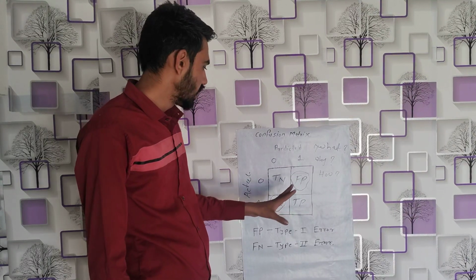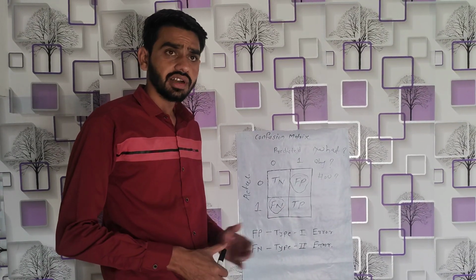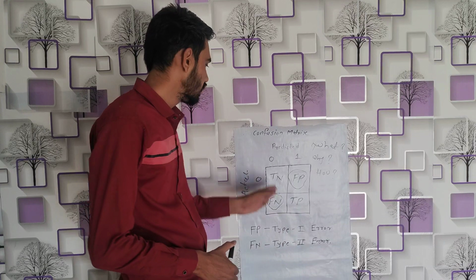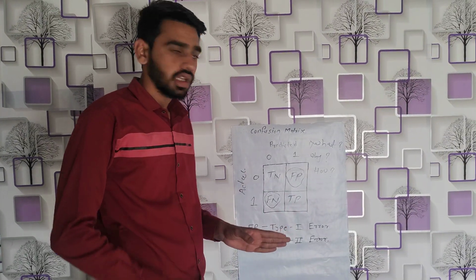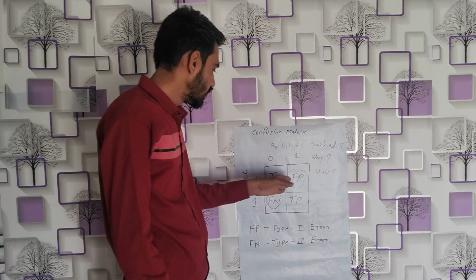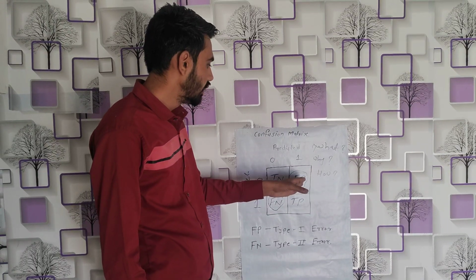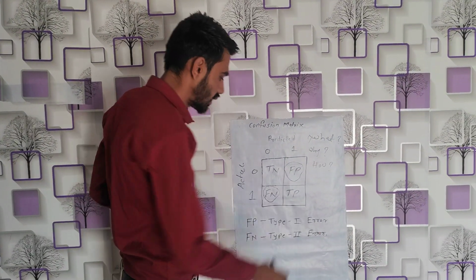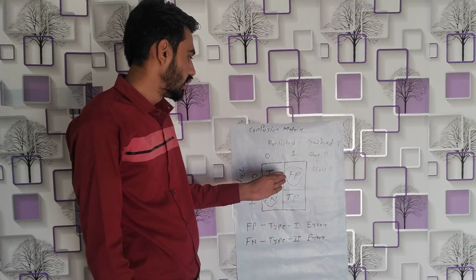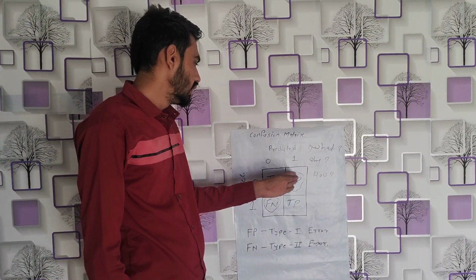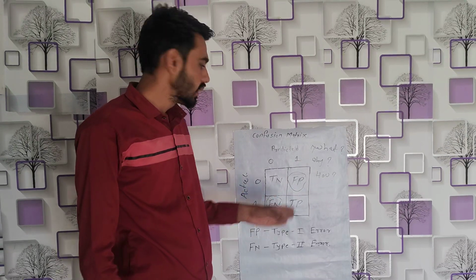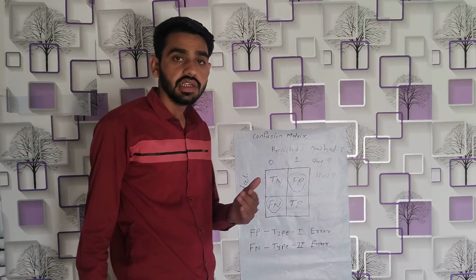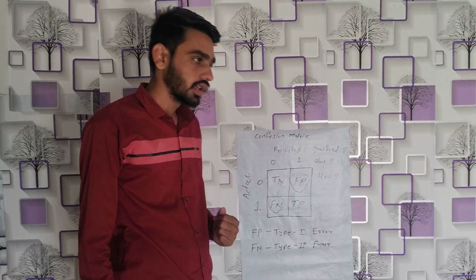We don't have to take true negative and true positive into account, because these are correctly predicted data. We have to focus on false positive and false negative. We consider false positive as type 1 error in machine learning.